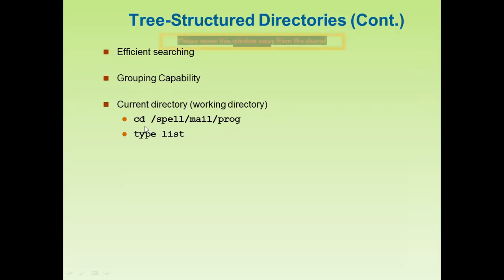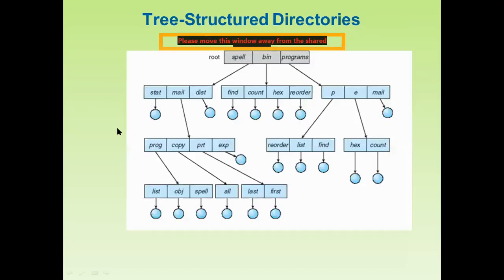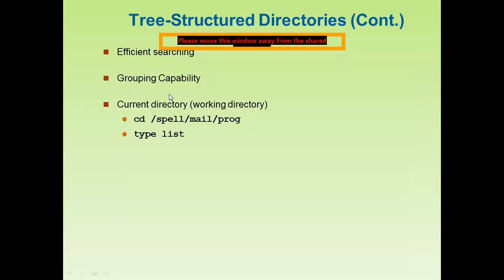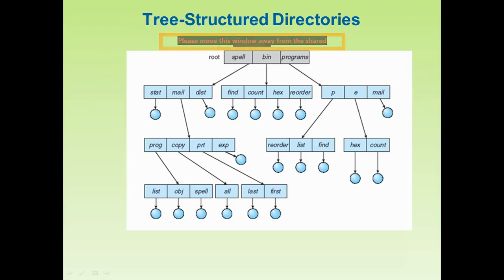Just write this command, and then if you choose the path, here you can see spell, mail, frog. So we can choose the path like this.